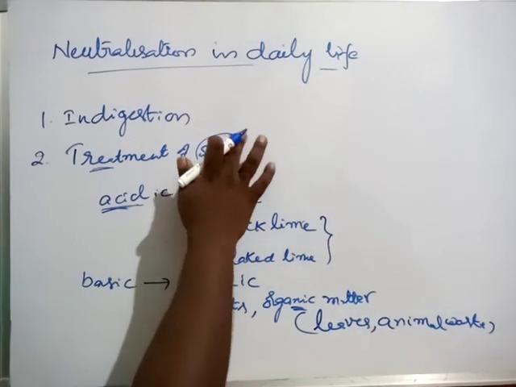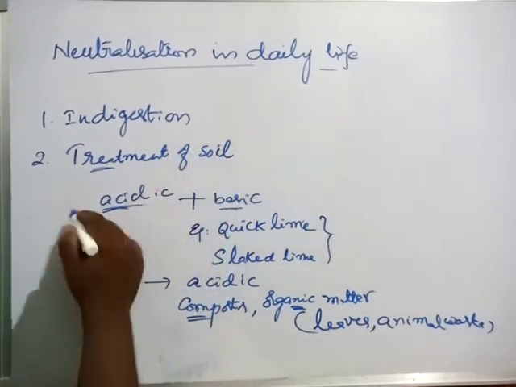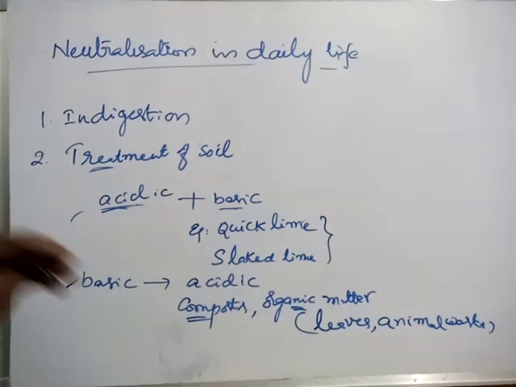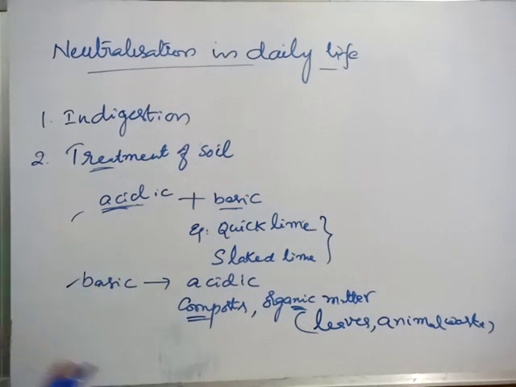Okay. So what is happening if the soil is acidic or basic? If the soil is acidic or basic, nutrients won't be supplied to the plants. Then the crop doesn't give nice growth.